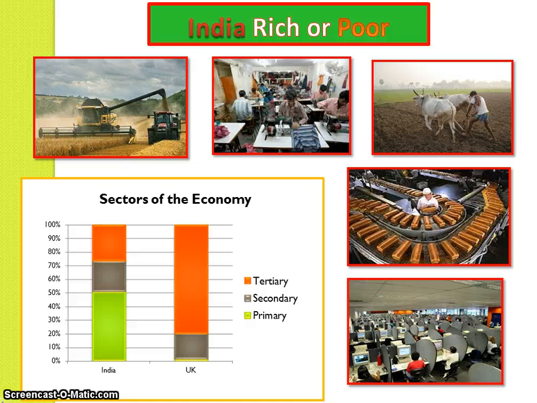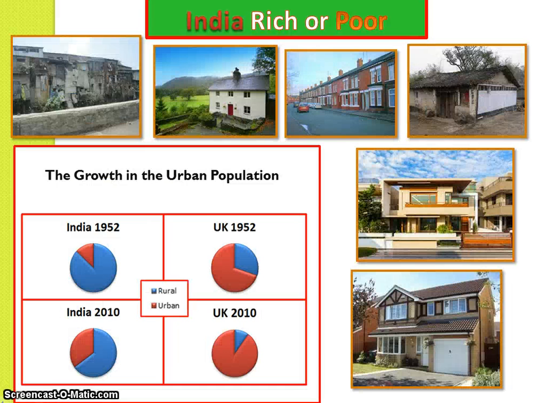So, look at the pictures. Which farm is more productive? The one with the cattle? The one with the combine harvesters? Which factory has got the most people working in it? Right, I always think I'm rich if I've got a nice house. What about you? Well, the nicer the house, maybe you're more rich. Which houses do you think are in the countryside? Which do you think are in the cities?